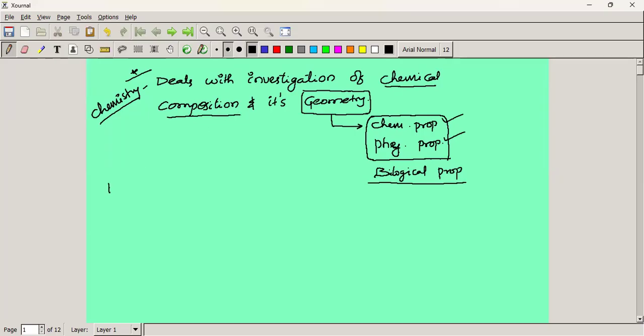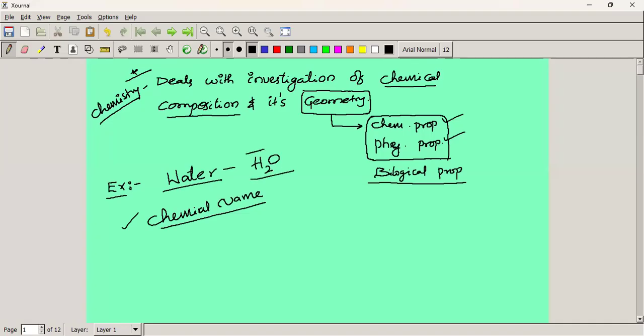With the help of these, we can assess the chemical composition as well as geometry of the molecule. A well-known example, all of you know this one, water. Do you know about water? What is the chemical name of water? H2O, sir. That is the general name. What is the chemical name? Hydrogen monoxide, right? So its chemical formula, already well known, water, H2O.